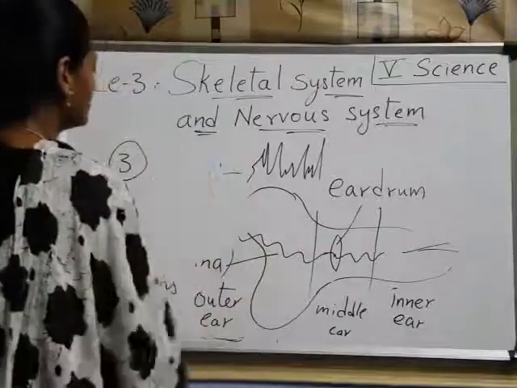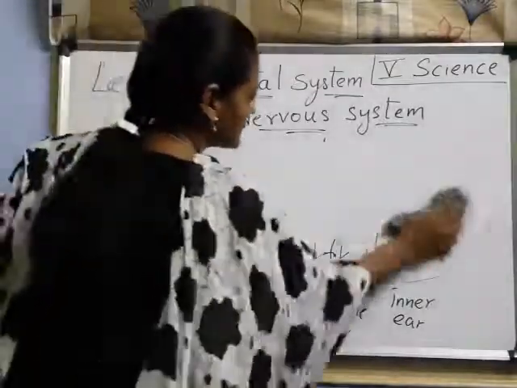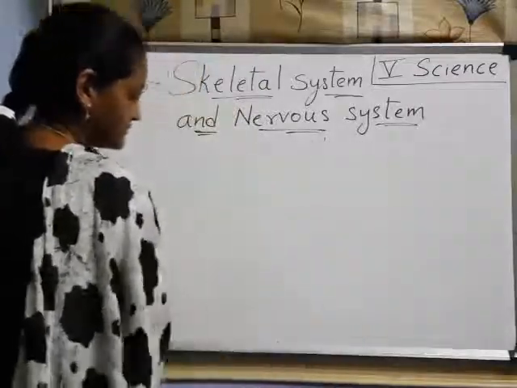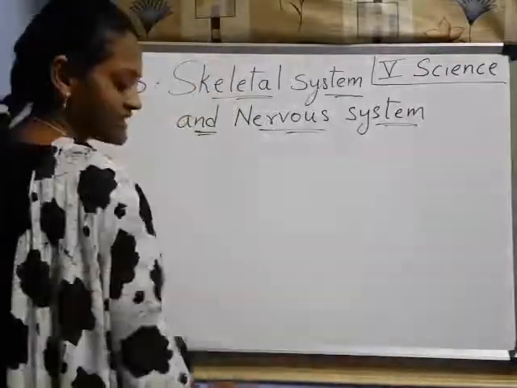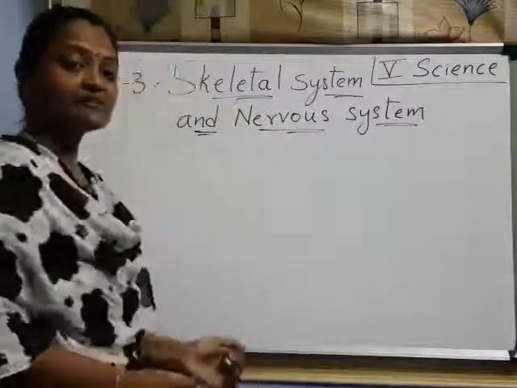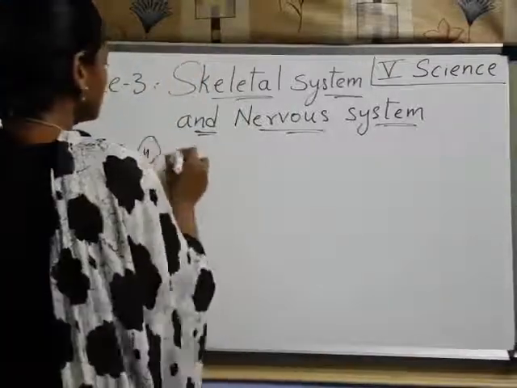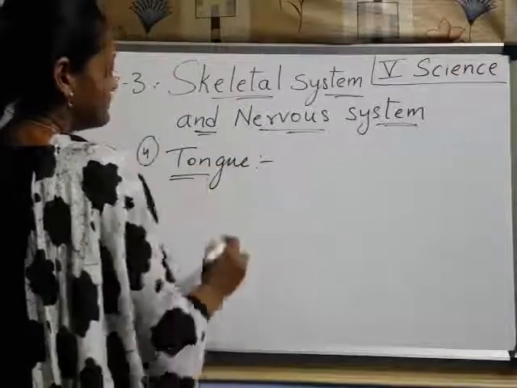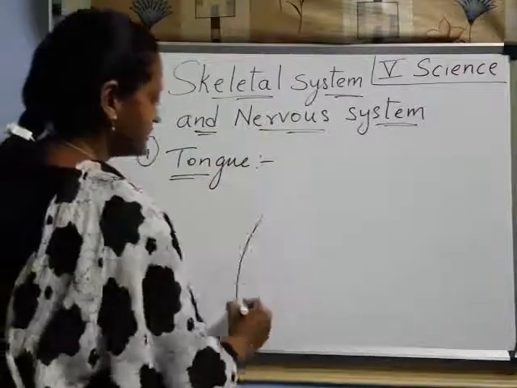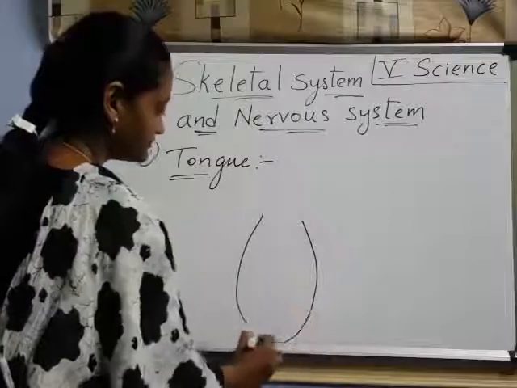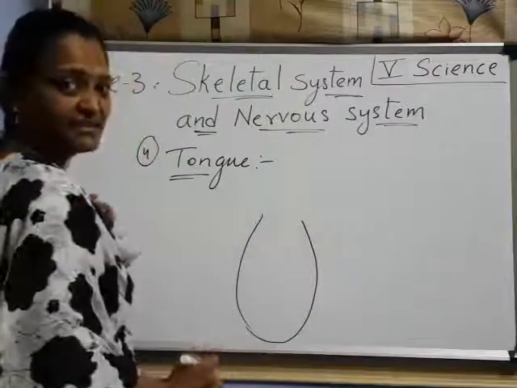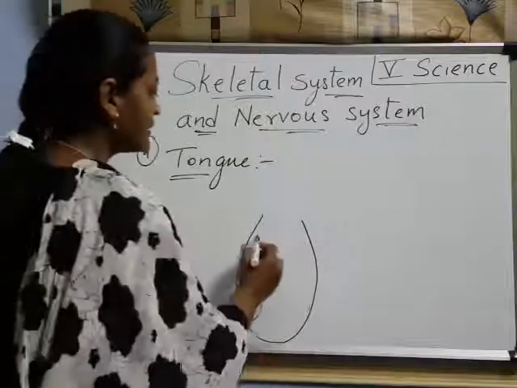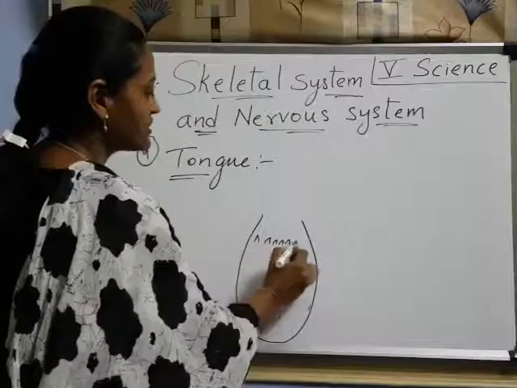Next, coming to the fourth one, about the tongue. What is the tongue? How does it help us? Tell me, children. The fourth one is the tongue. Look at here, like this, isn't it? This tongue has small projections, children.